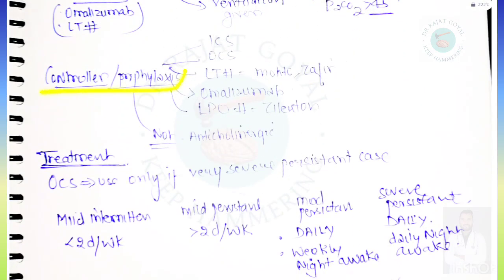If we talk about controller or prophylaxis medicines, then ICS, inhaled corticosteroids, can be given, oral corticosteroids can be given, leukotriene inhibitors can be given, omalizumab can be given, and 5-LPO inhibitors can be given such as zileuton, but we do not give anticholinergics for controller or prophylaxis.